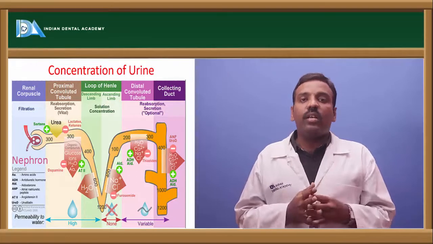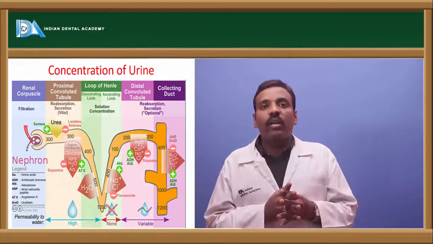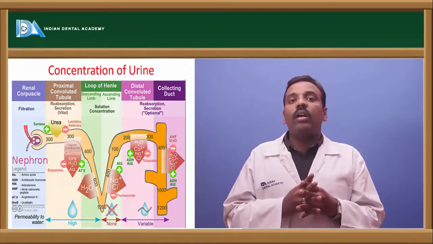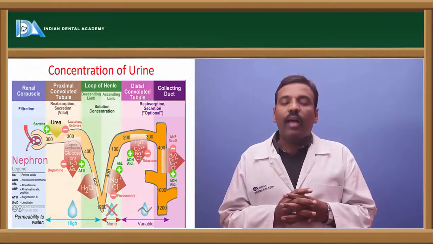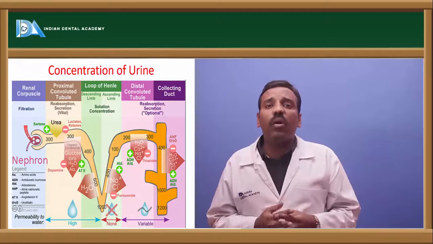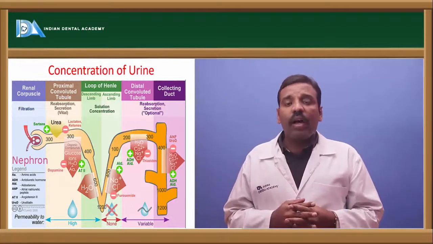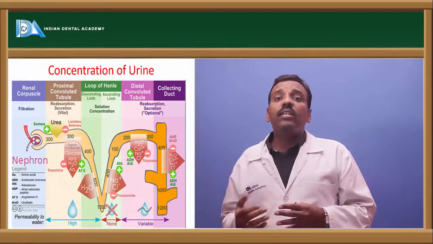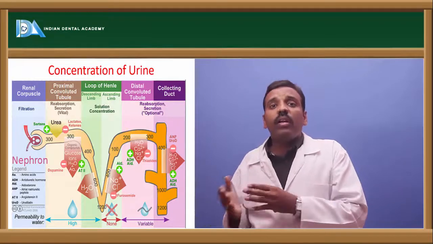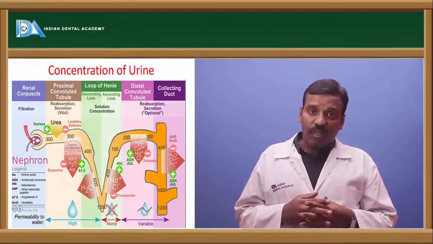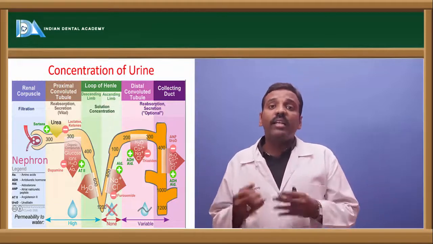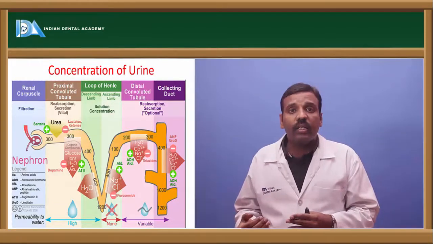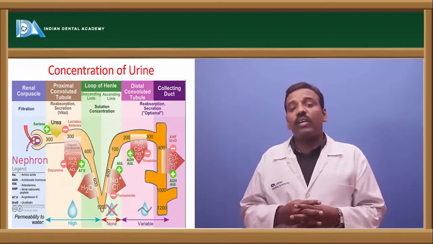The concentration in the glomerulus is about 300 milliosmoles, and when it reaches the loop of Henle, it is 1200. When it reaches the distal convoluted tubule, it is about 150 milliosmoles, and when it reaches the collecting tubule and the collecting duct, it is again 1200 milliosmoles.